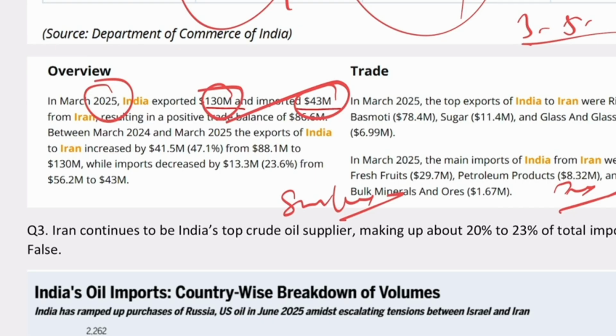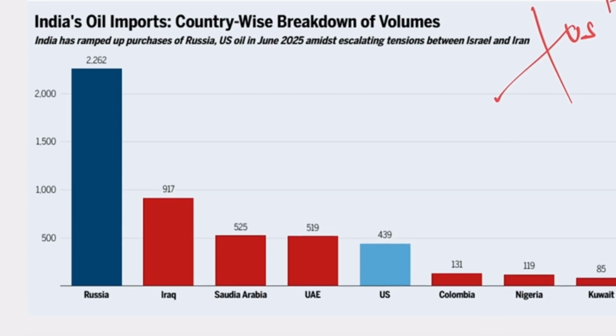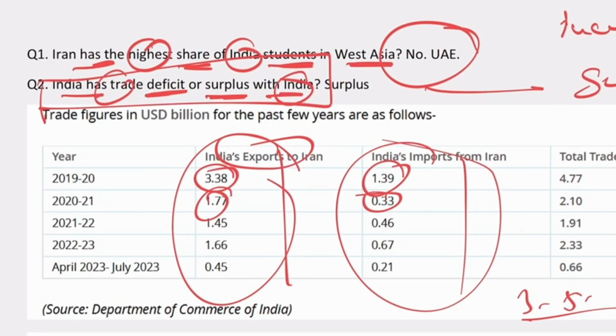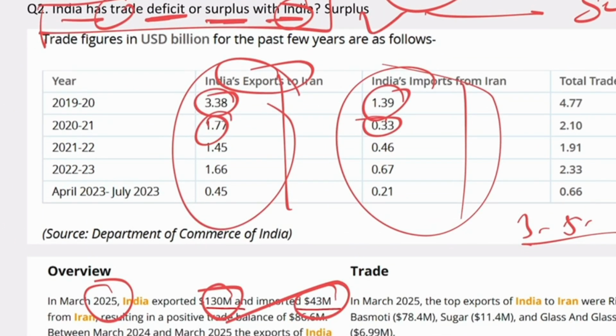The third statement says Iran continues to be India's top crude oil supplier. Why this statement can be wrong? US ने इतने sanctions लगा दिए हैं तो इस पे तो बिल्कुल भी नहीं है. If you see the image, you see Iran दूर दूर तक है ही नहीं. The first is Russia, then Iraq, Saudi Arabia, UAE. ईरान का तो नंबर भी नहीं आया, even after 10 countries also. है ना? So this is what you have to remember, that ईरान का ऑयल के चक्कर में कोई भी इश्यू नहीं है. Right? This is important.